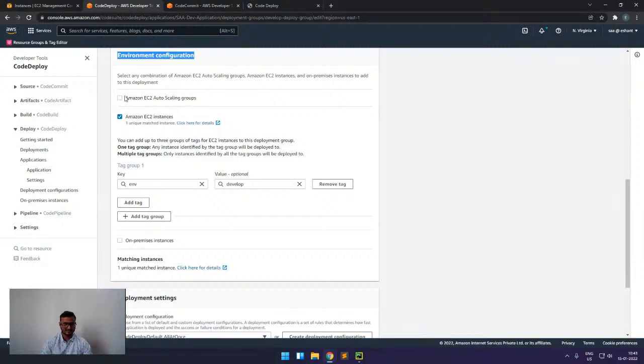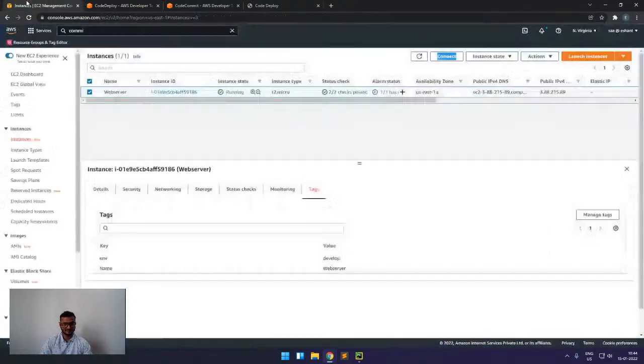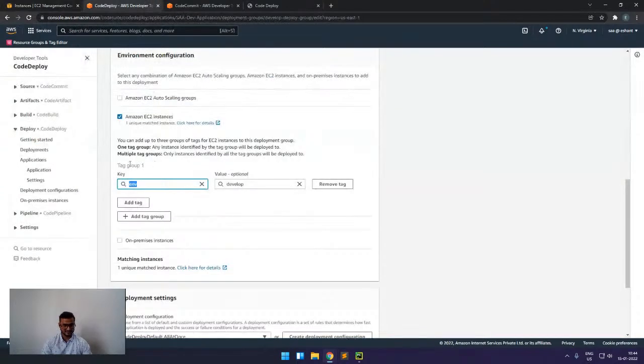So for that, we can either select auto scaling group, or we can select EC2 based on the tags. For example, I'm selecting, so I'm telling my CodeDeploy to consider all the instances having env as develop. So here, if I come here, we are having one instance where I have given a tag of env as develop.